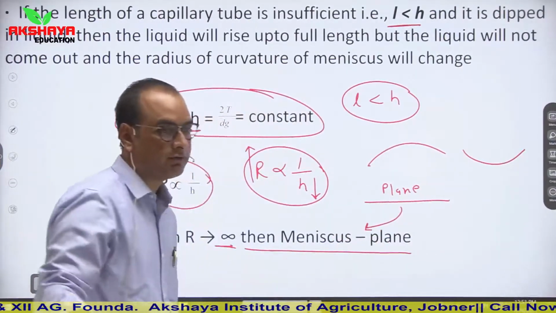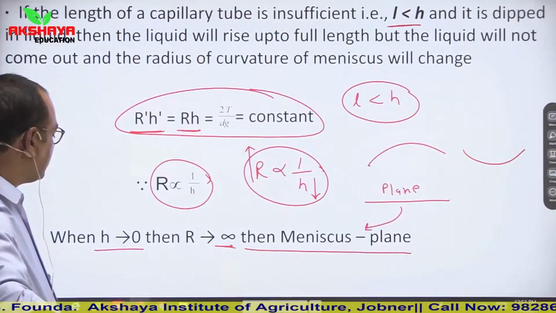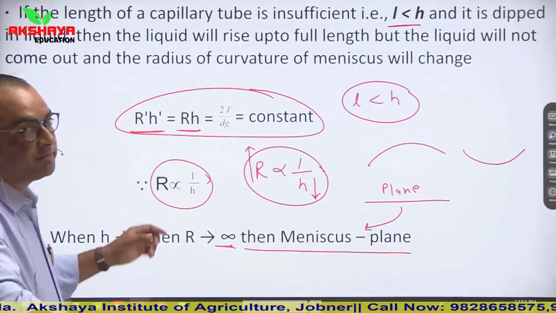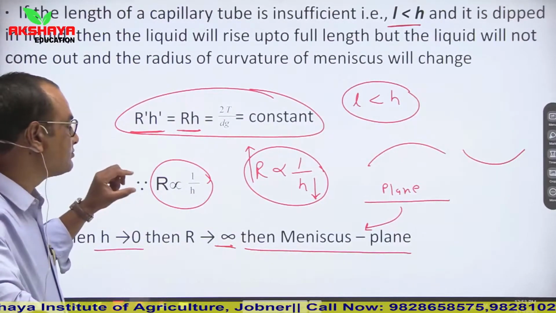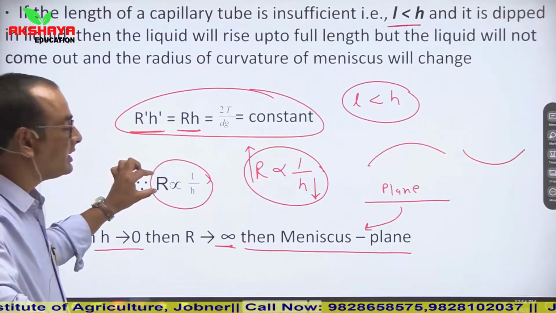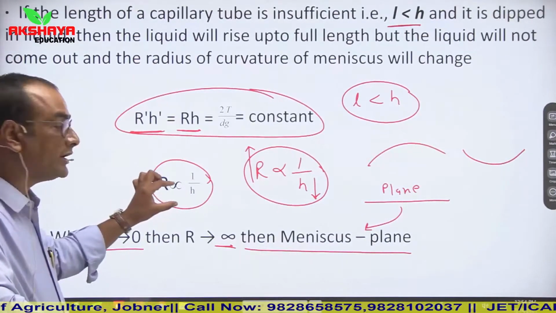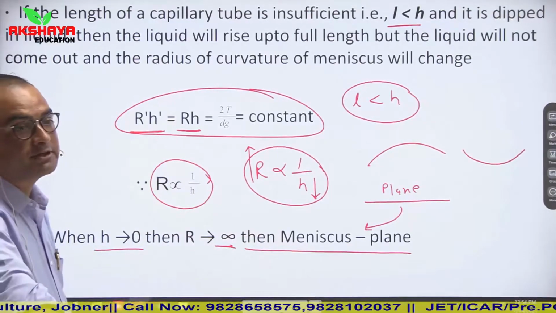So in this condition, if we consider that h is almost 0, it means the height of the water level is much smaller. In that case, the radius of the meniscus will be almost infinity and our meniscus surface will be plane.